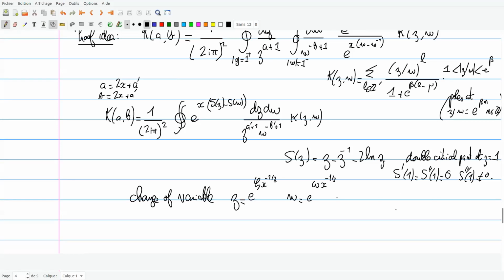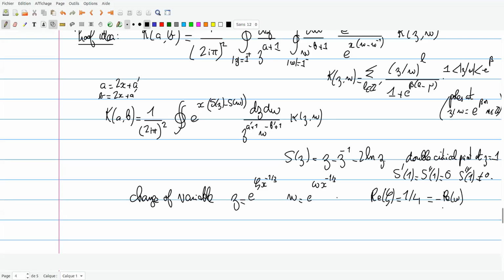Here zeta and omega are complex numbers, so they should be chosen in such a way that z has a modulus slightly above 1 and w has a modulus slightly below 1. A good way to do that is just to take, for instance, the real part of zeta to be 1/4 and the real part of omega to be minus 1/4.